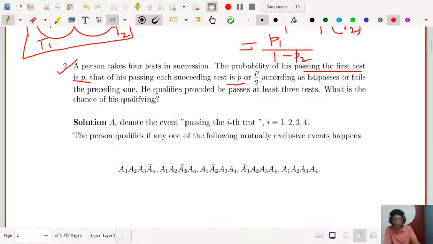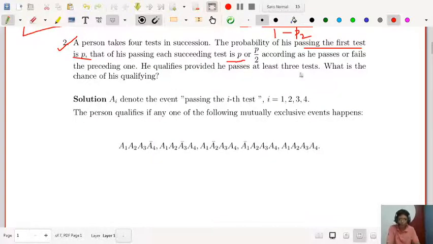If he passes the preceding one, the probability of passing the test will be P. If he fails the preceding one, the probability of passing will be P by 2. And he qualifies provided he passes at least 3 tests. So he will be qualified if he passes at least 3 tests. So what is the chance of his qualifying? That is the question.